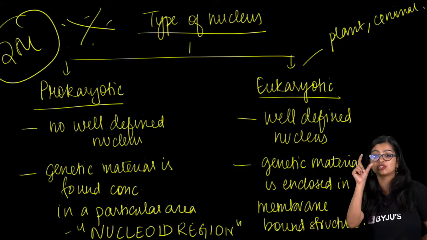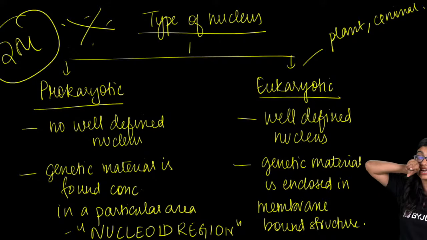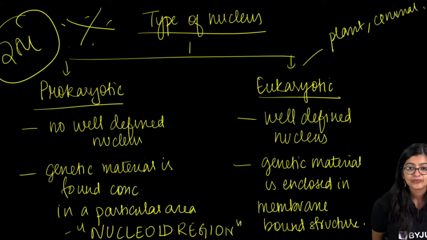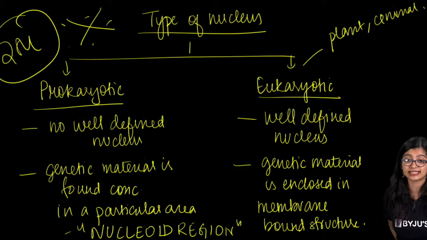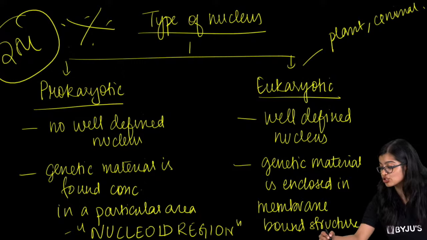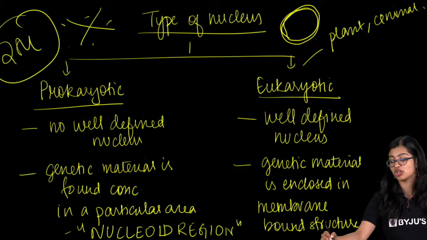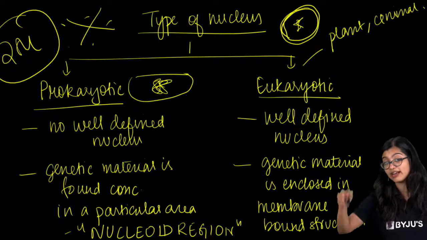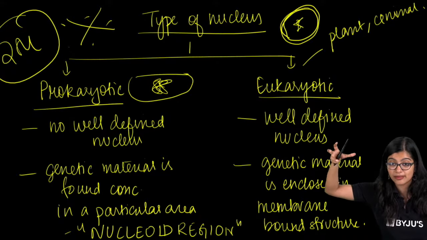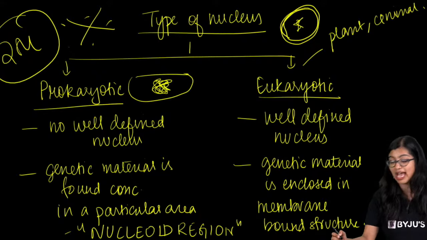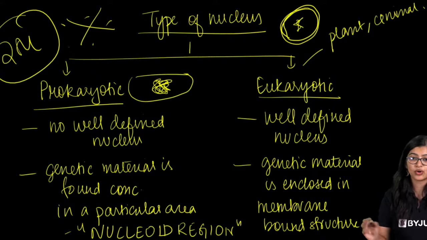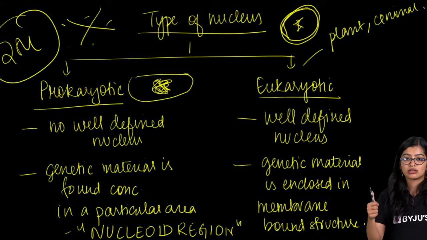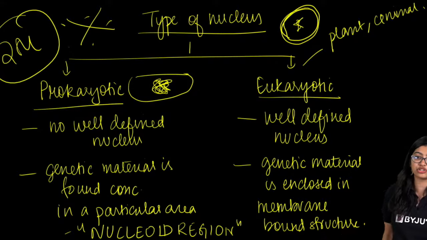Genes are fragments of DNA, or they are sequences of DNA that code for a particular character, right? Okay. Ma'am, difference between nucleus and nucleoid. Nucleus is a double membrane structure which has the genetic material. Nucleoid is a region, okay? Understand, one is a structure, another one is a region, an area, all right? Are we clear with this? Are we good to go? Have you all taken a screenshot?